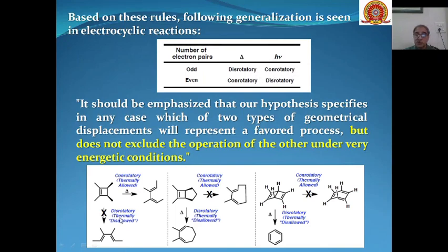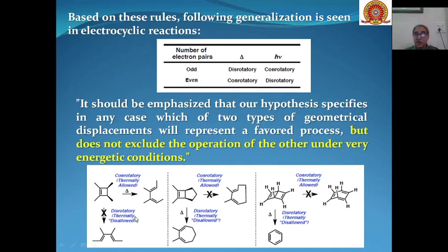For example, in this one, if this reactant is to be converted into this product through thermal conditions, then the process should be conrotatory. And if this process is disrotatory, then formation of this product is thermally not allowed.